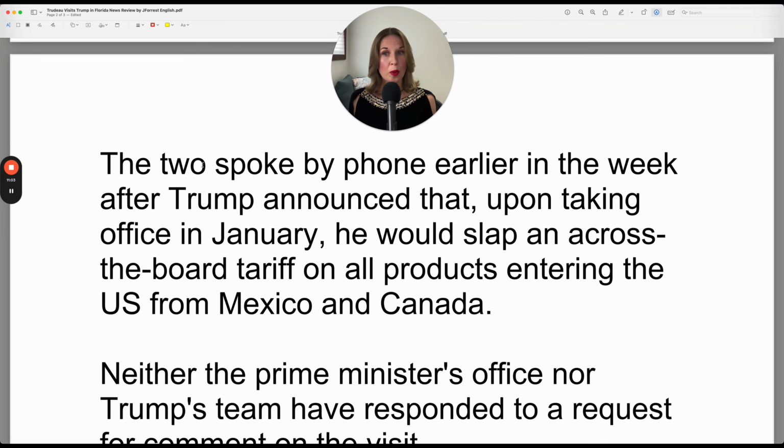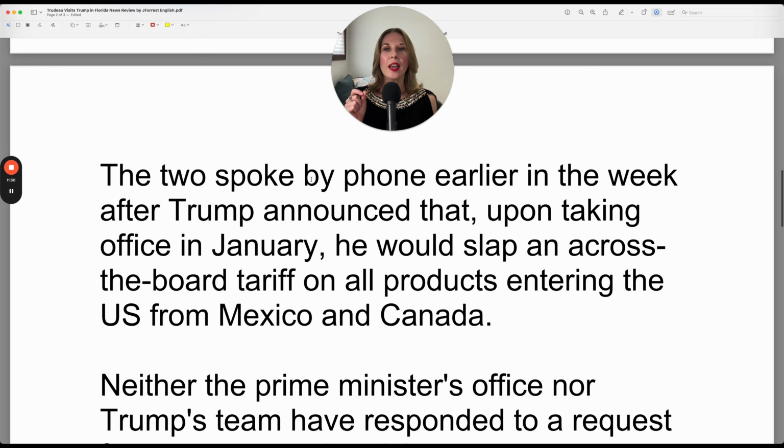The two, of course, this means Trudeau and Trump, the two men, the two people, the two, or we could say the two leaders as well. The two spoke by phone earlier in the week after Trump announced that upon taking office in January, he would slap an across-the-board tariff on all products entering the US from Mexico and Canada. Okay, so Mexico is involved in this as well.